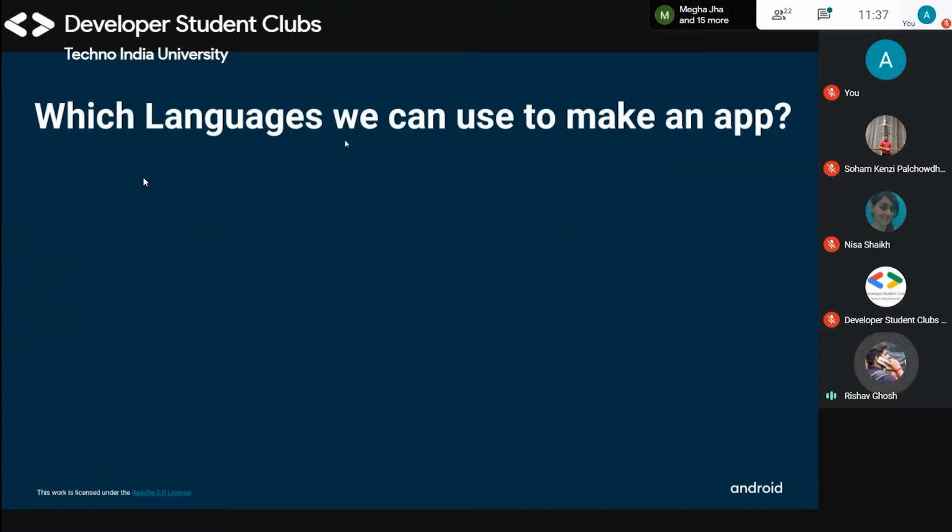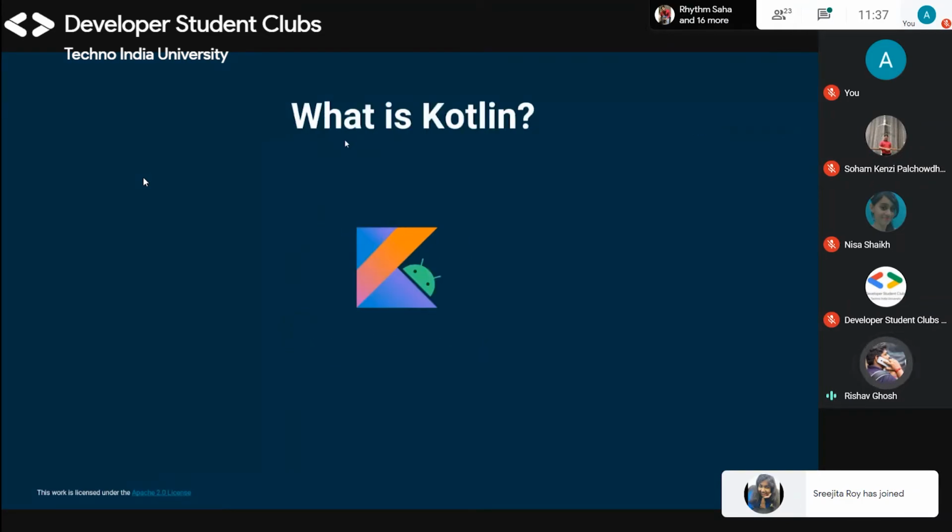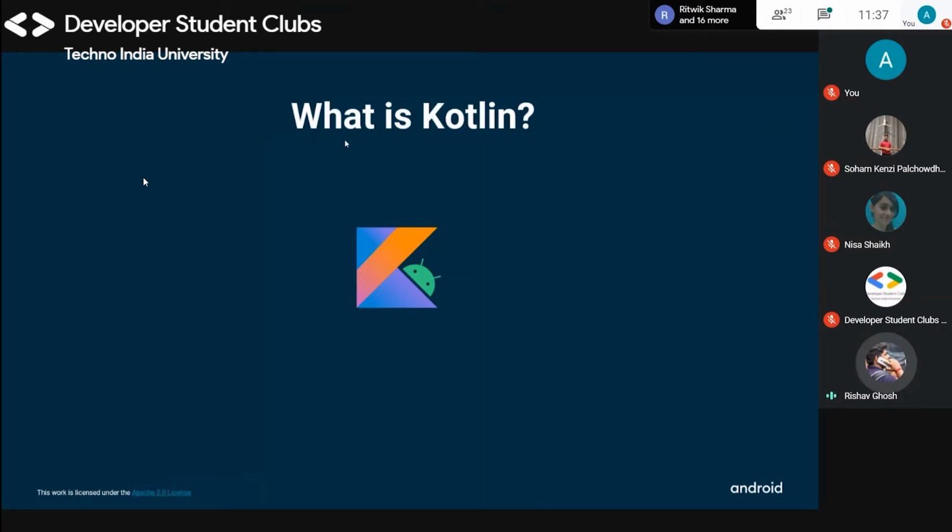So which languages can we use to make an app? Basically we use Java and Kotlin for making apps, but we can also use native C and C++ for making Android apps. But we use Java or Kotlin. We will use Kotlin for this session because Google has officially declared that Kotlin will be used for Android development.